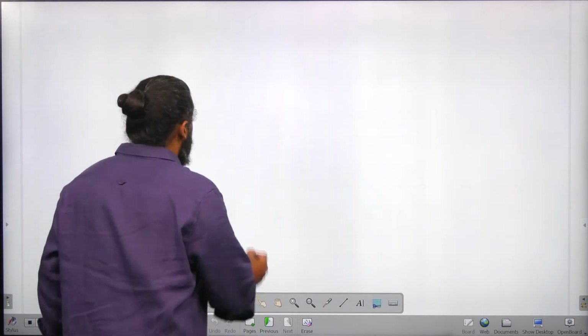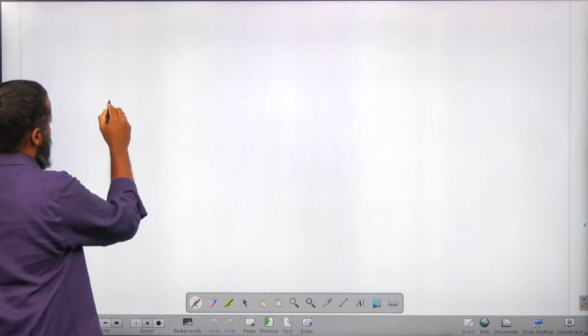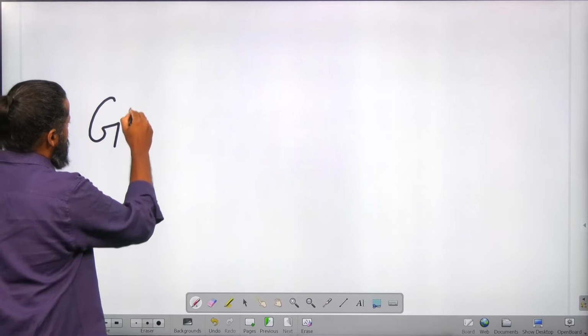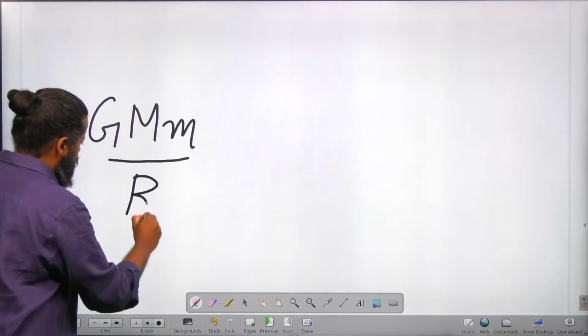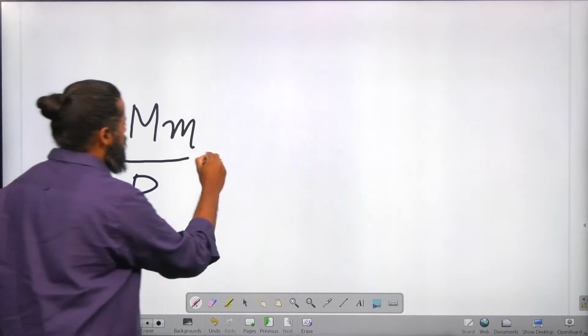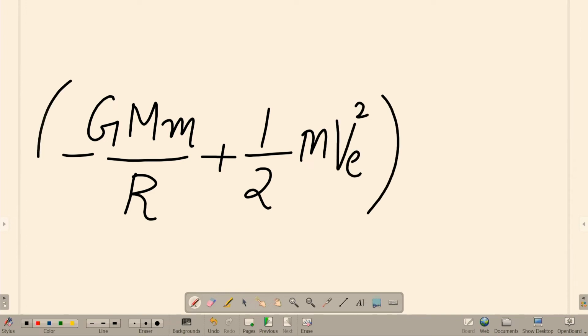The total energy in the initial situation is equal to potential energy, minus GMm by R, plus kinetic energy, half m VE square. This is the initial condition.